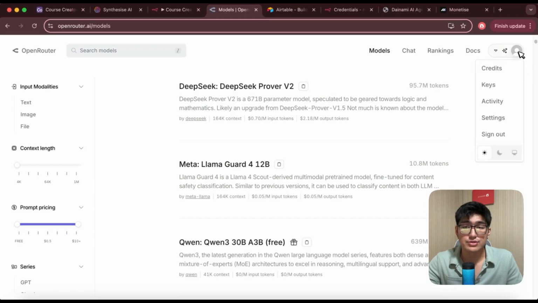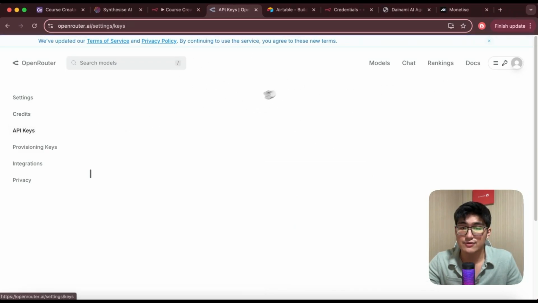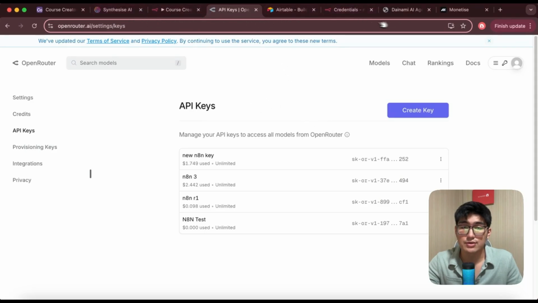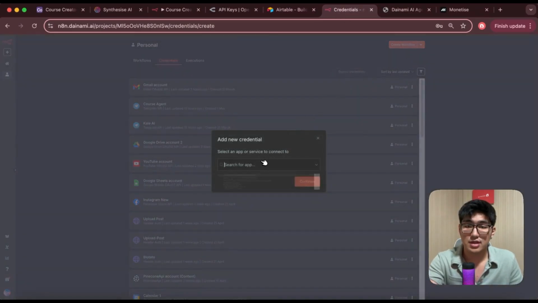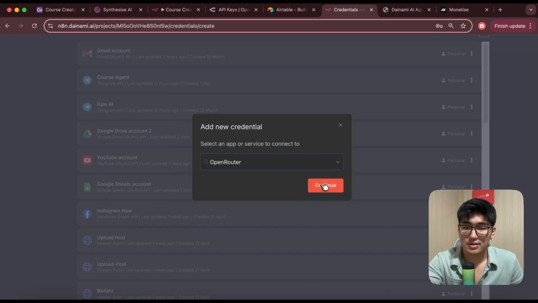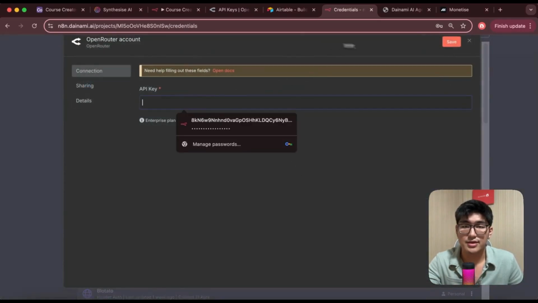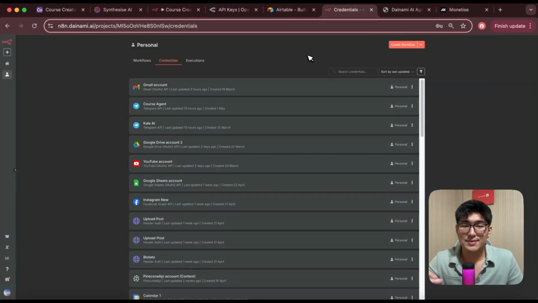All right, so what you want to do is create a new account and get some new credits. Once you have the credits, you want to get your API keys over here. Then you want to go into n8n credentials and create a new credential. You want to search for OpenRouter over here, continue, and add in your API key, and you're good to go. Perfect. Now we're completed with the initial setup. All we have to do next is set up the Telegram bot, and then we're able to go into n8n to build up our whole workflow.